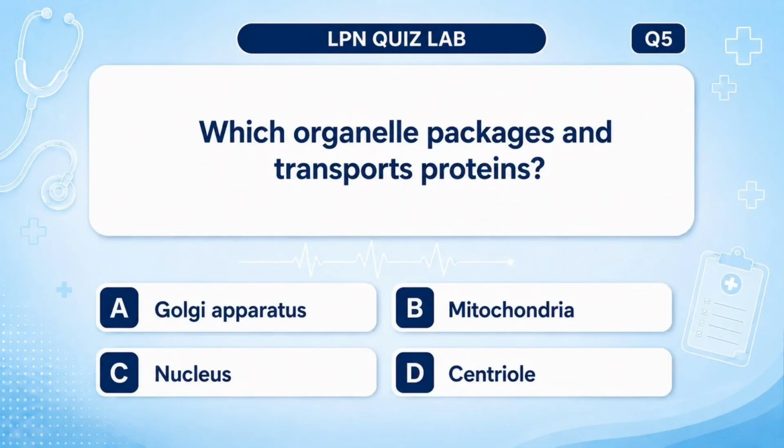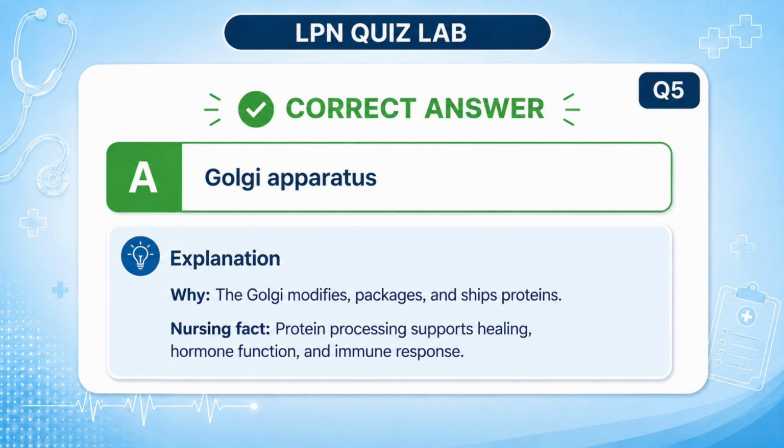Which organelle packages and transports proteins? A. Golgi apparatus. B. Mitochondria. C. Nucleus. D. Centriole. Answer: A. Golgi apparatus. Why? The Golgi modifies, packages, and ships proteins. Nursing fact: protein processing supports healing, hormone function, and immune response.